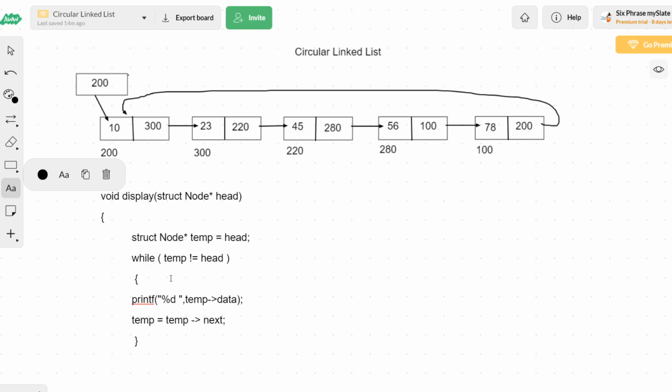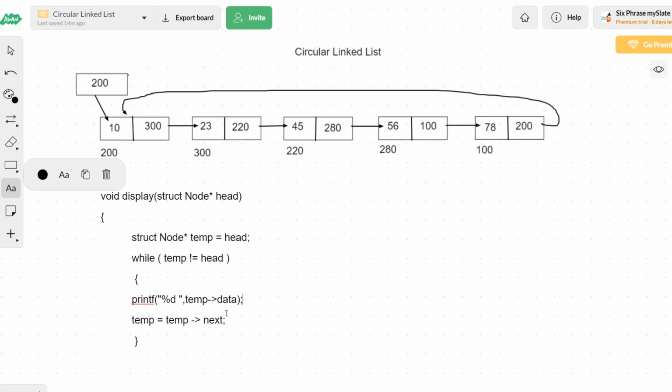But giving the condition temp not equal to head inside this while, I think there is going to be a problem. What is the problem exactly? Initially when you start, you start from the head node, so temp and head are both equal. See here, I'm taking the address of head and assigning it to temp. So initially they are equal. The first time I check, the condition becomes false. I come out of the while loop process; it will not even be initiated at all.